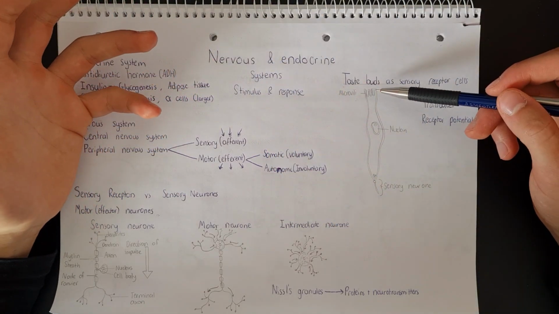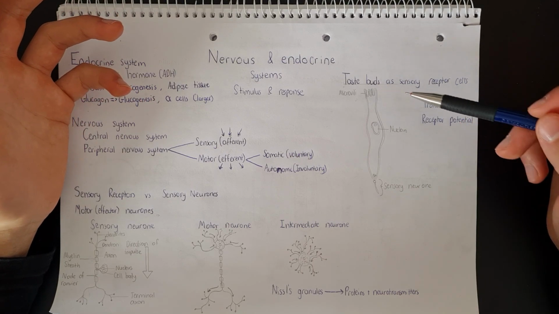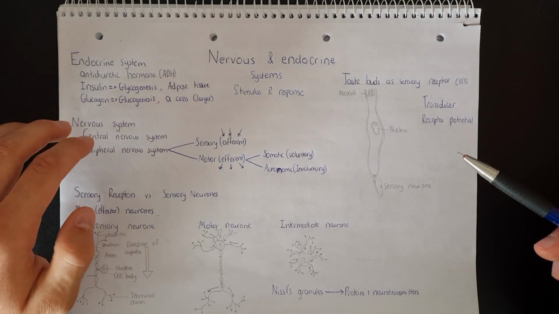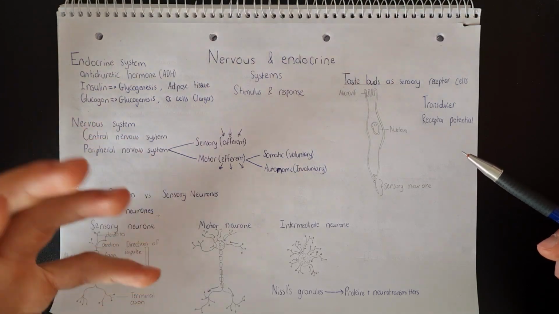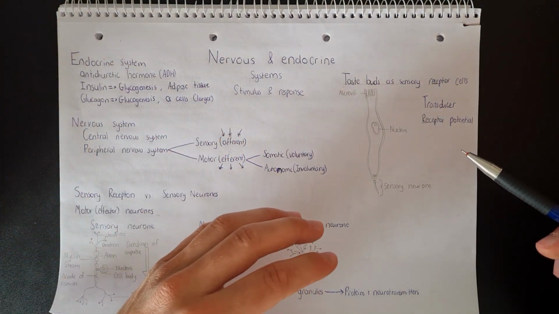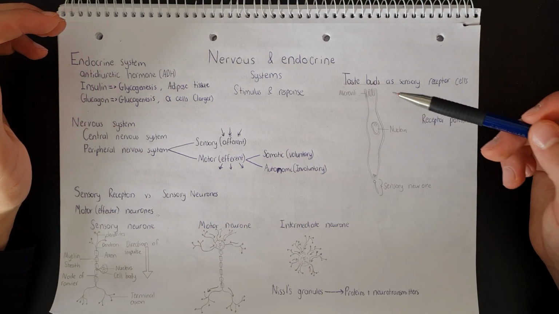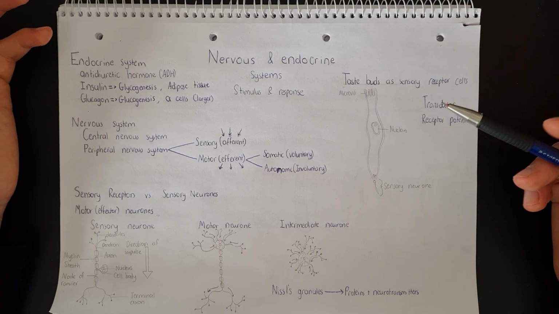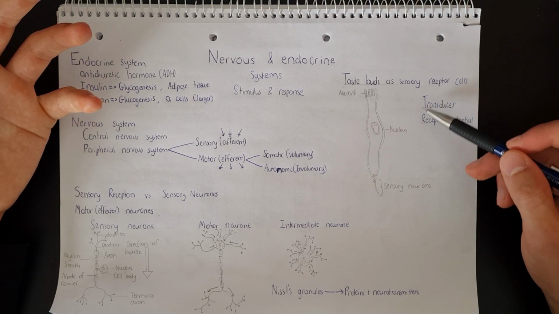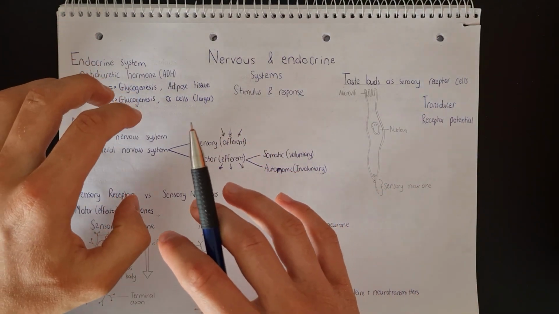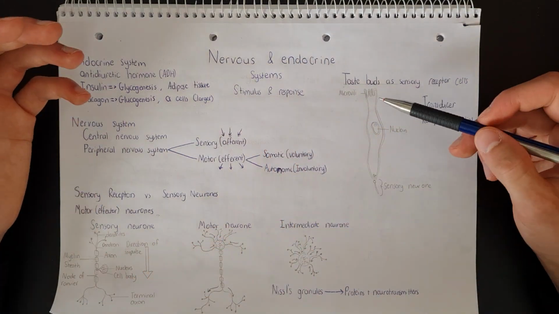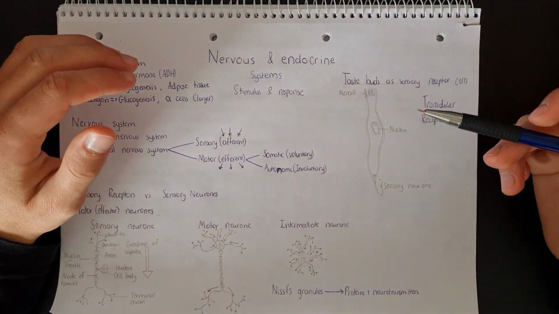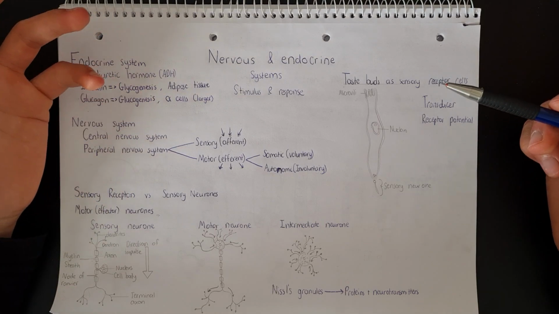What they will do is they will convert the chemical energy into electrical energy, right? We discussed before that the mode of communication of the nervous system is electrical, right? With ions and nerve impulses. So these chemoreceptors will convert the chemical energy into electrical energy, and in doing so, they are known as transducers. This is called transduction. The conversion of energy from one form to another is transduction, and because chemoreceptors do this, they are called transducers.